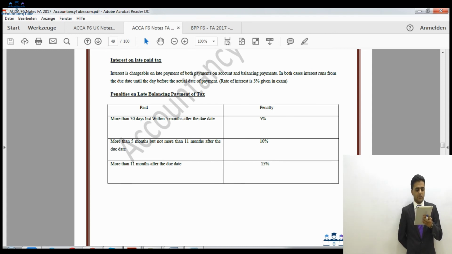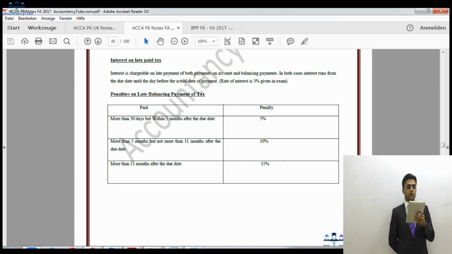Now, the maximum amount of penalty. The amount of penalty for error is based on the potential lost revenue to HMRC as the result of the error. The maximum penalty depends on the type of error. If HMRC determines that you have been careless, then the penalty would be 30%. If you have been deliberate but you haven't concealed it, it would be 70%. If you have been deliberate and you're concealing as well, it would be 100%. And 100%, 30%, and 70% of what? Of potentially lost revenue.